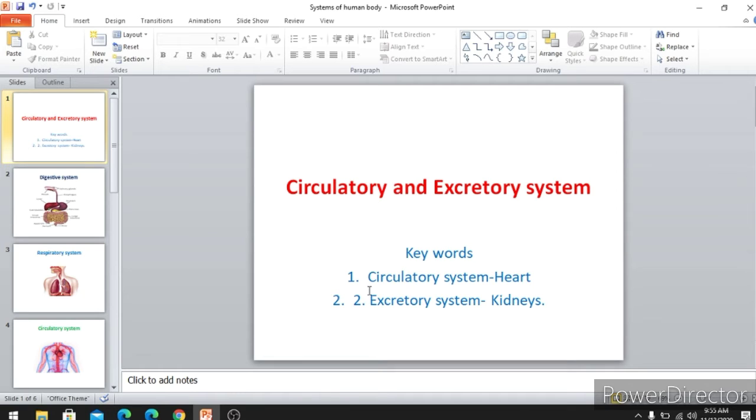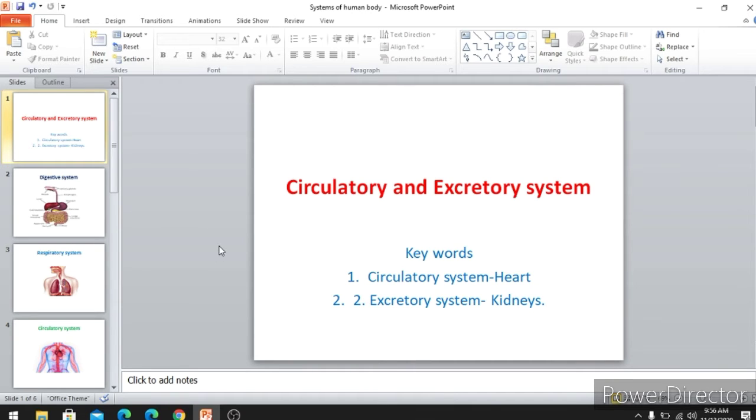The keywords in this lesson are circulatory system. And the main organ in this system is the heart. And the next keyword is excretory system. And the main organ in the excretory system is the kidneys.